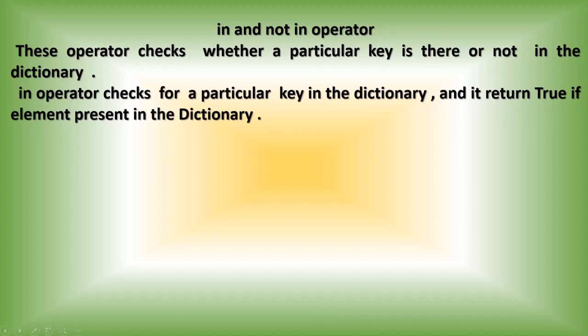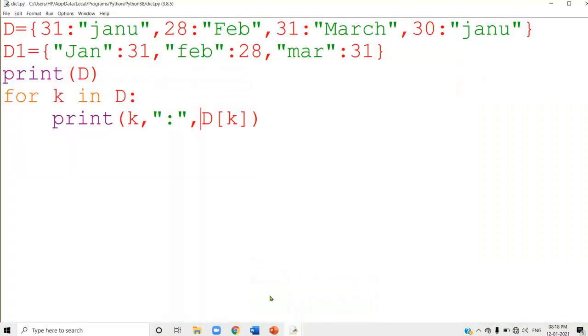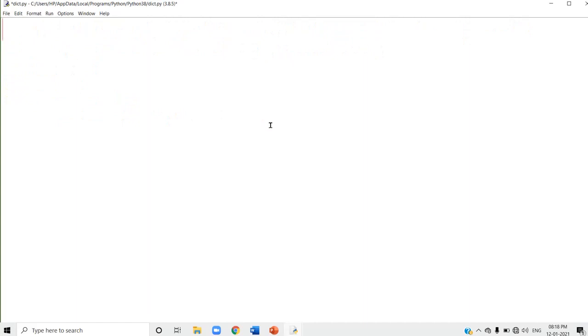And next I will show you how to create a dictionary by accessing the elements from the user. This is the same thing I discussed in list also. Now I am going to access elements from the user and create a dictionary. So that means you have to access key and you have to access the value. Both key and value you have to access from the user.